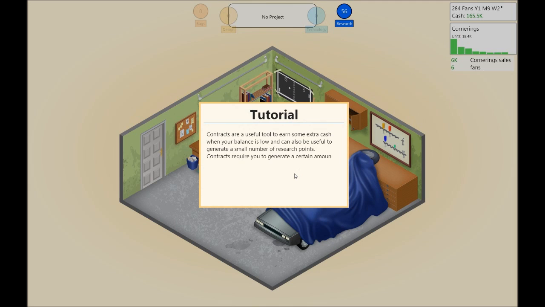Contracts are a useful tool to earn extra cash when your balance is low, and can also be useful to generate a small number of research points. Contracts require you to generate a certain amount of design and technology points before the time runs out. Decide carefully what contract you accept. If you miss the deadline for a contract, you have to pay penalties, so it's better to start out with smaller contracts and see how much you can handle.